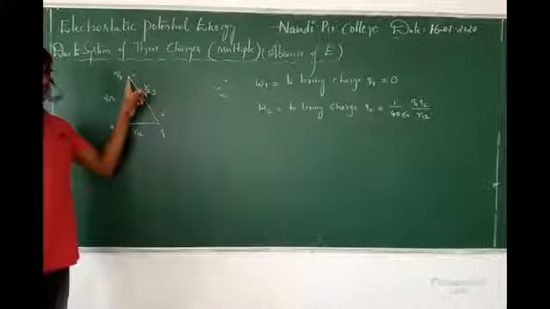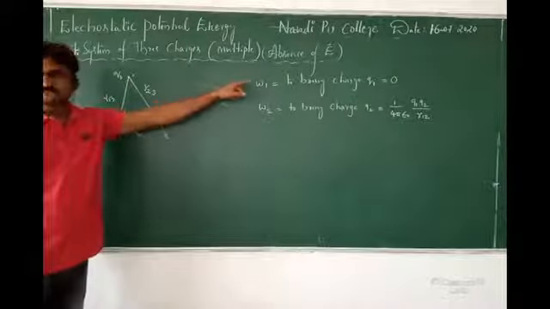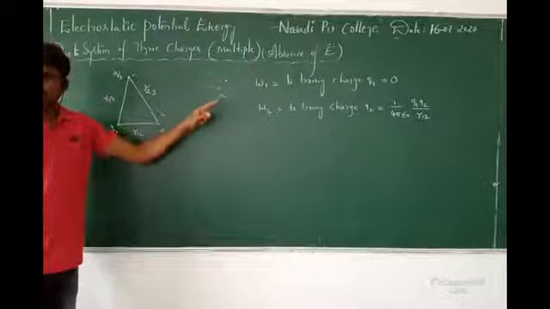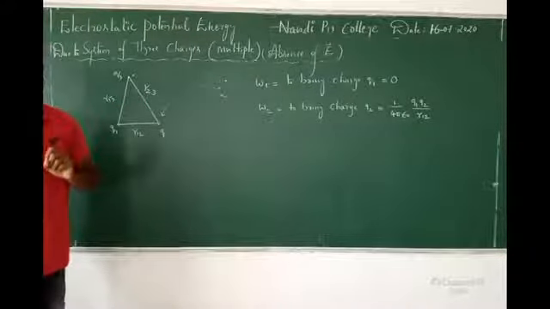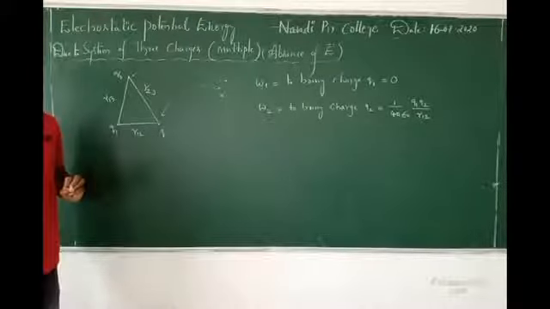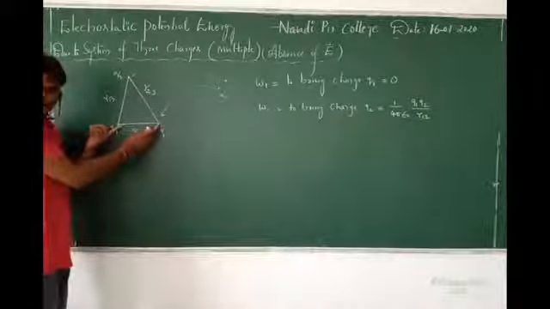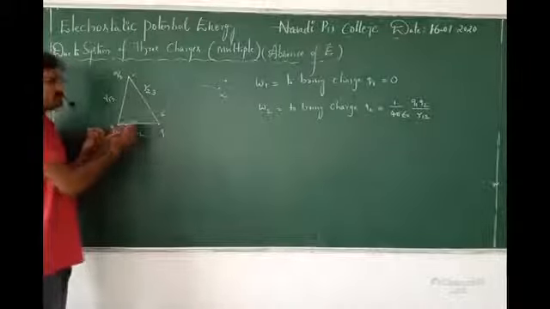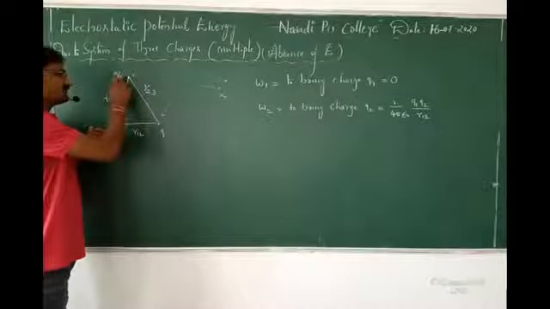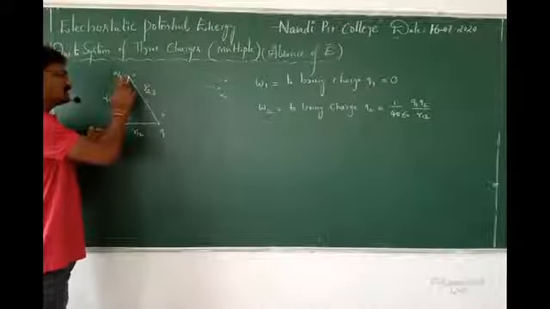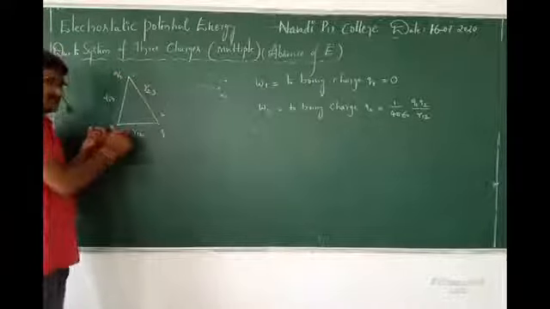Third charge, to bring third charge from infinity, how many works do we need to do? 1, 2 or 0? Is work required or not? Yes. Here how many fields exist? Due to Q1, due to Q2. 2 charges are there. Means if the charge wants to get to this location, it has to oppose Q1 and Q2.